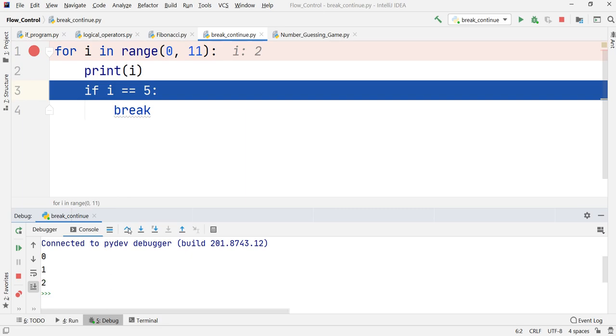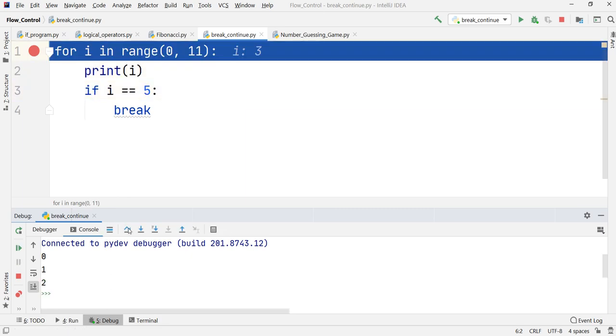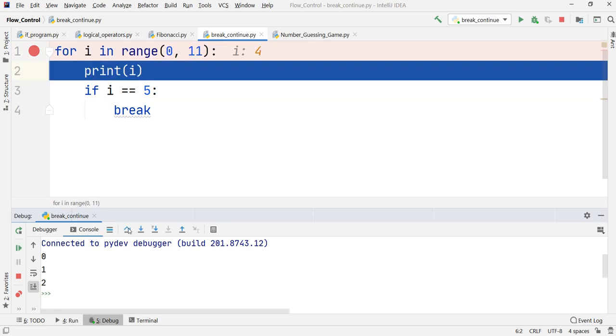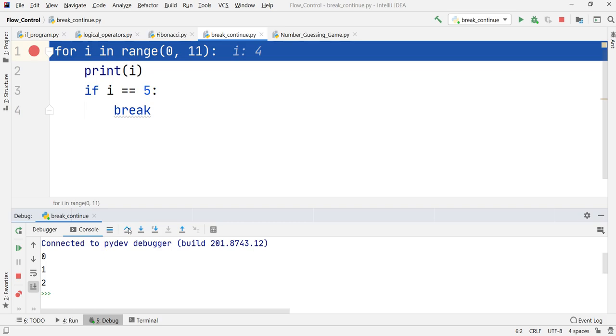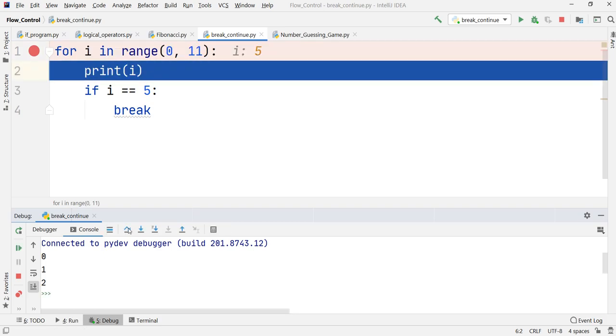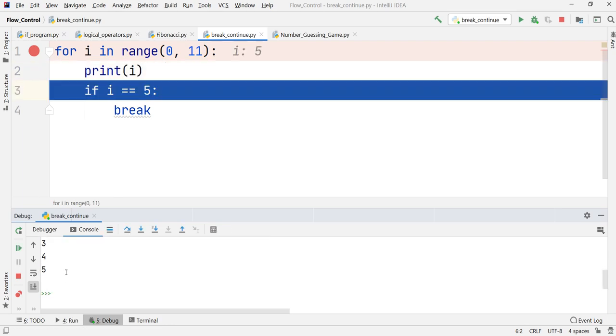This will happen, just observe. I'll move a bit faster. It will happen for value 2, value 3, again for value 4, and let us observe what happens now. I am at the for loop again. As soon as I press step over, now the value of i is 5 and we are at line number 2. If I press it again, the value of i, 5, is getting printed onto the screen.